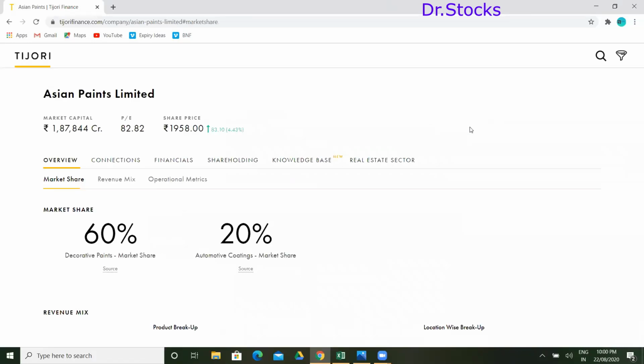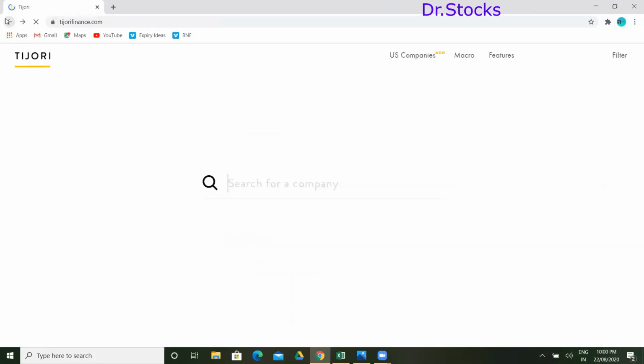This is a site I want to introduce to you all, because I found it very new, and I've started to use it for my fundamental analysis. This is the information I was looking for a very long time, like what is the market share of a particular company. So this filter is a parameter that I want to show you.